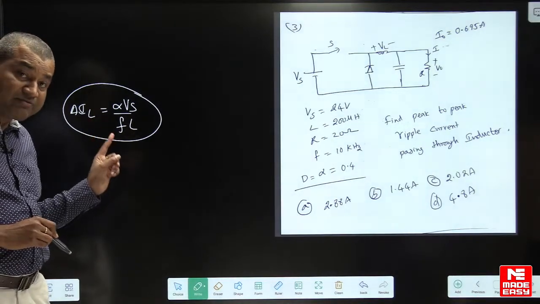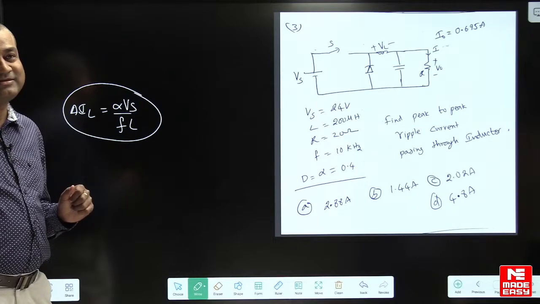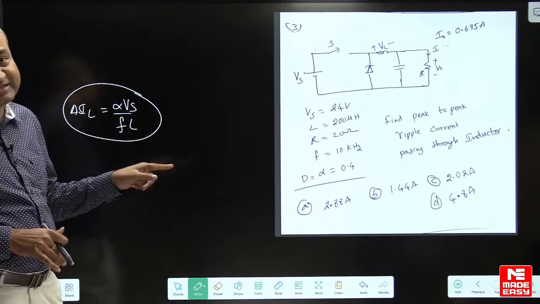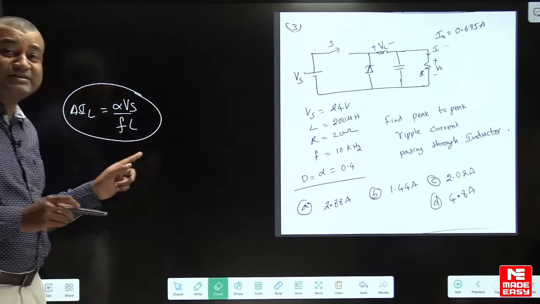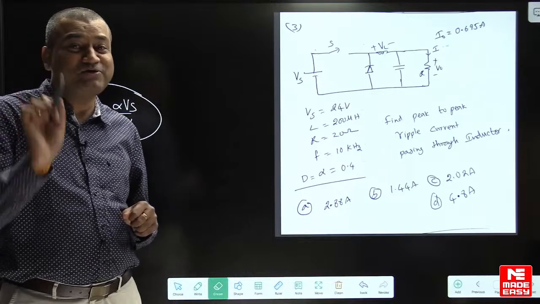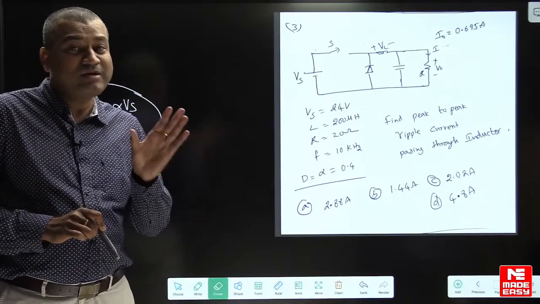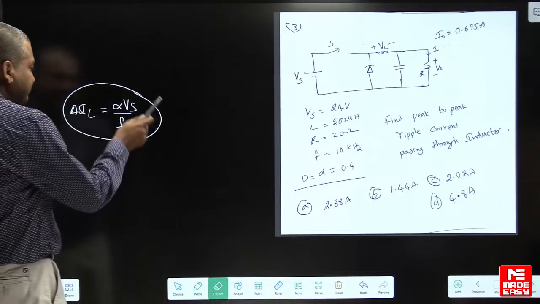But it is not true in all the cases. Only in boost converter it is perfect, whether it is continuous or discontinuous, right? And this type of formulas no need to memorize, I have given some shortcuts on how to remember the formulas in the QRC program, even in the regular course I said.